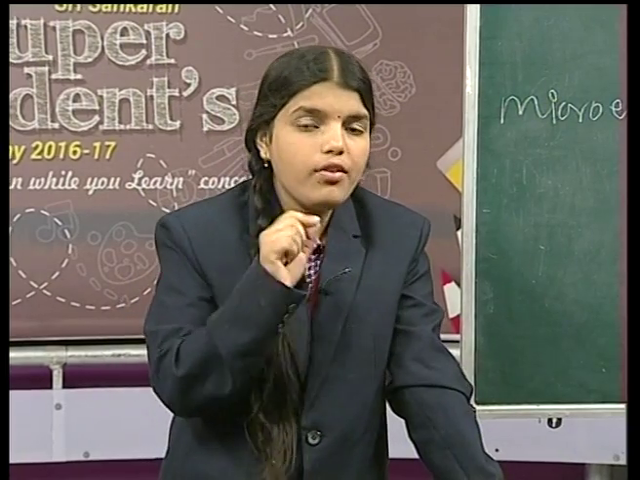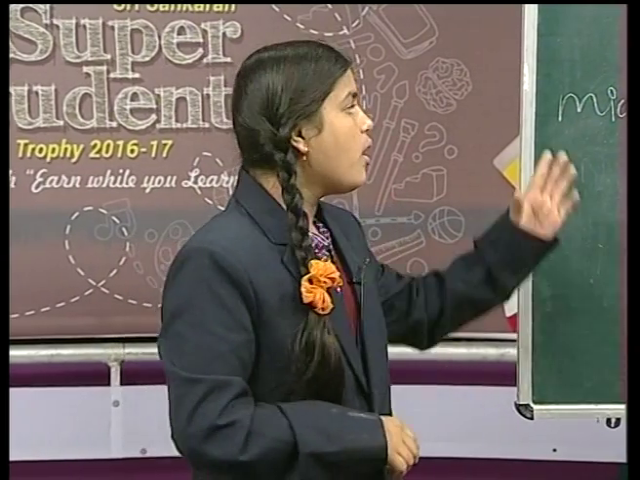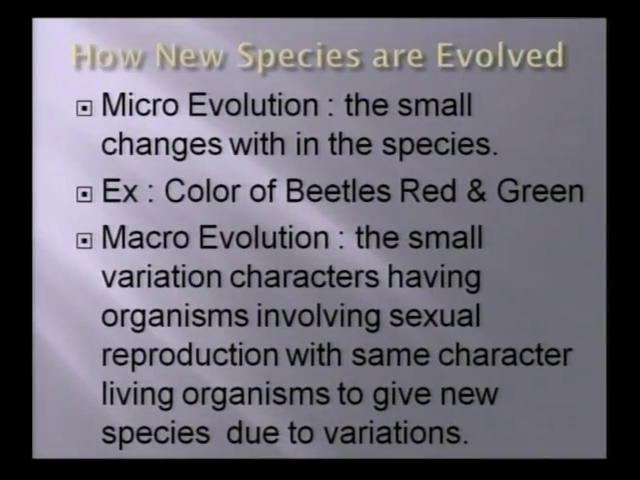Both have a similar structure, but they have a little bit of difference. Take another example, a lizard and a crocodile. The crocodile's body is huge, but the structure is the same, right? So they have a similar structure with differences. That is called microevolution. Next, observe friends, what is the other stage? The example given for microevolution here is the color of beetles, red and green. It is a small change.